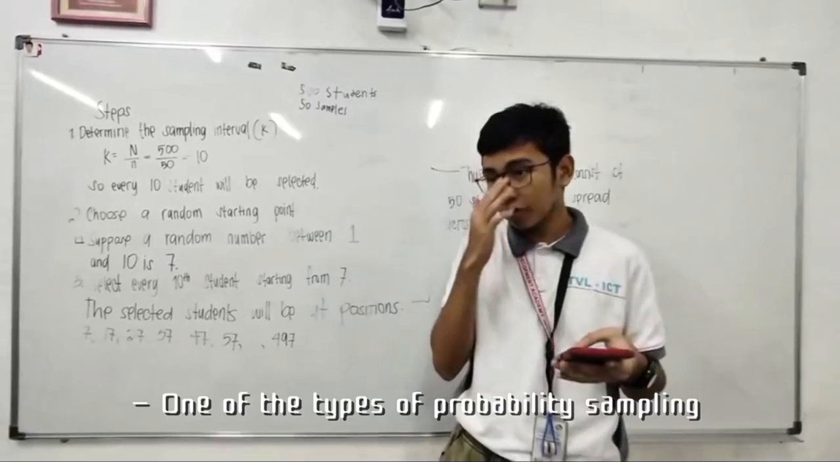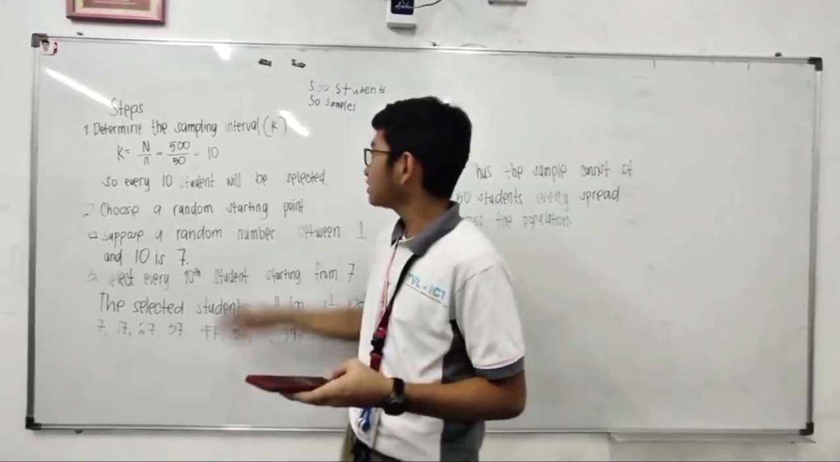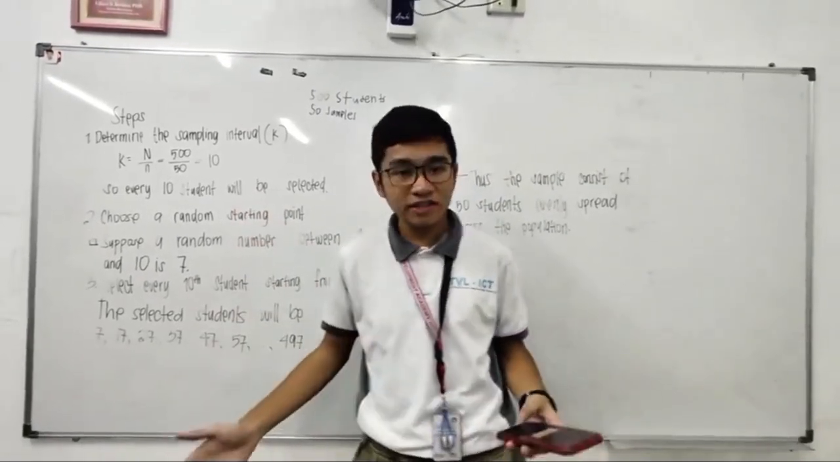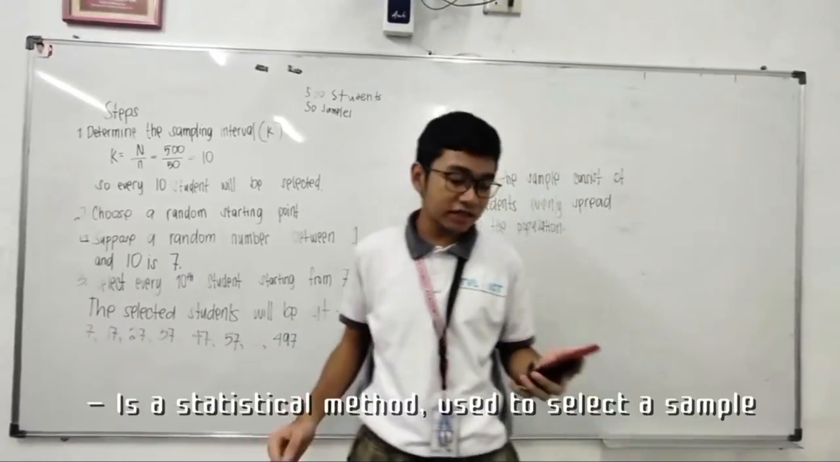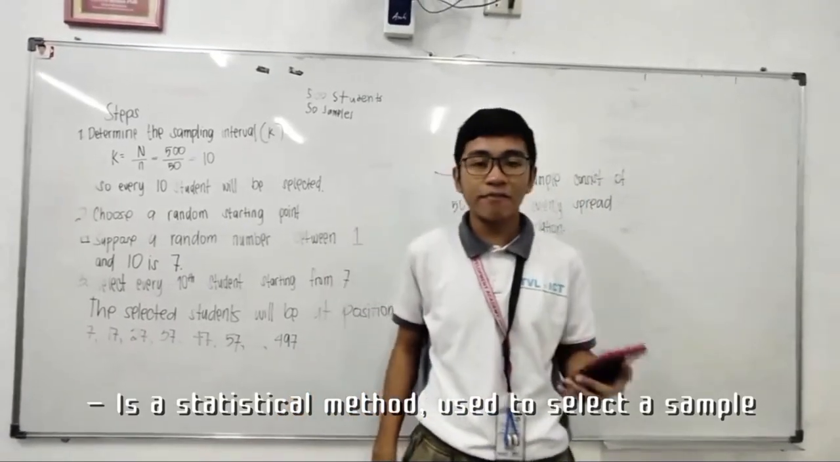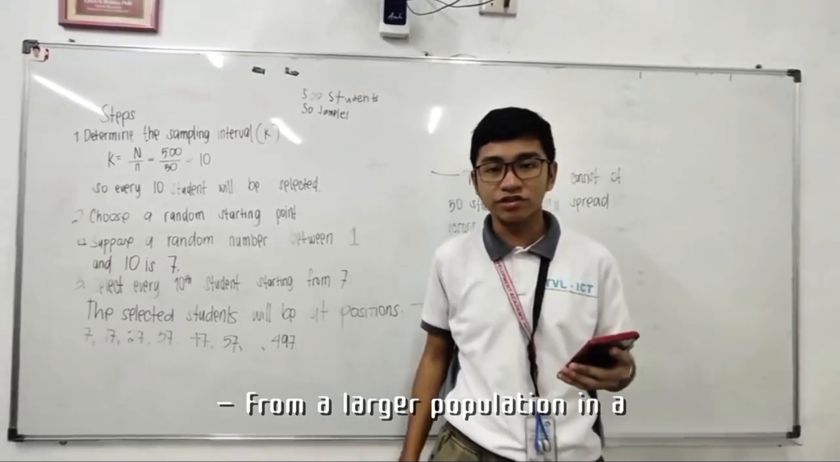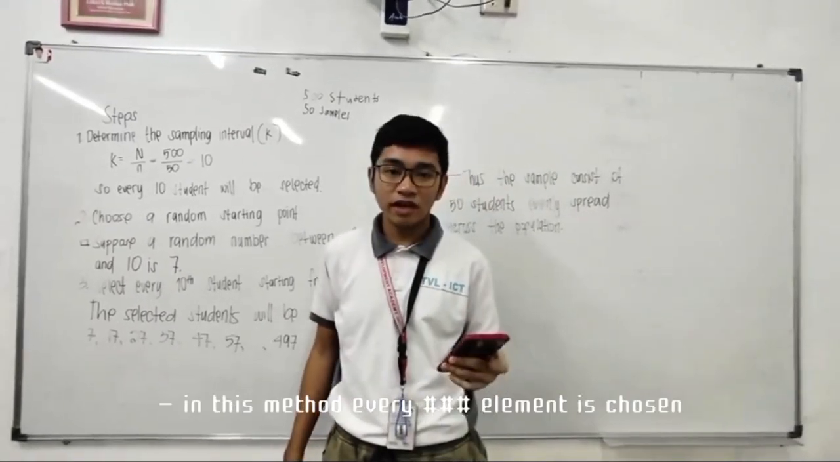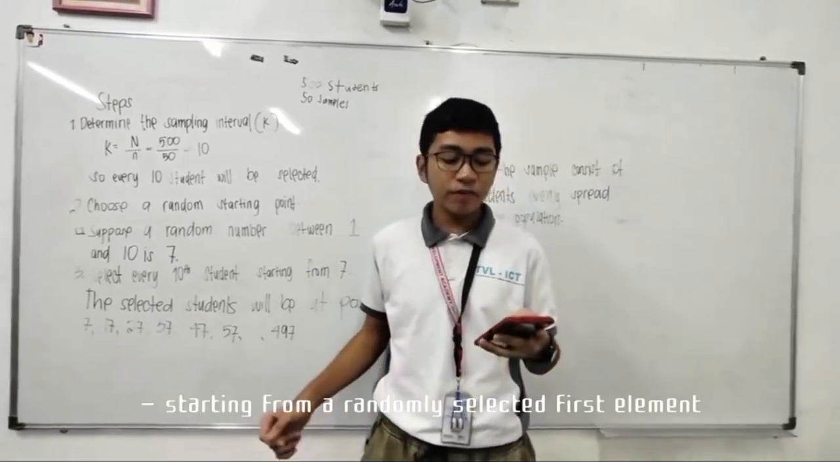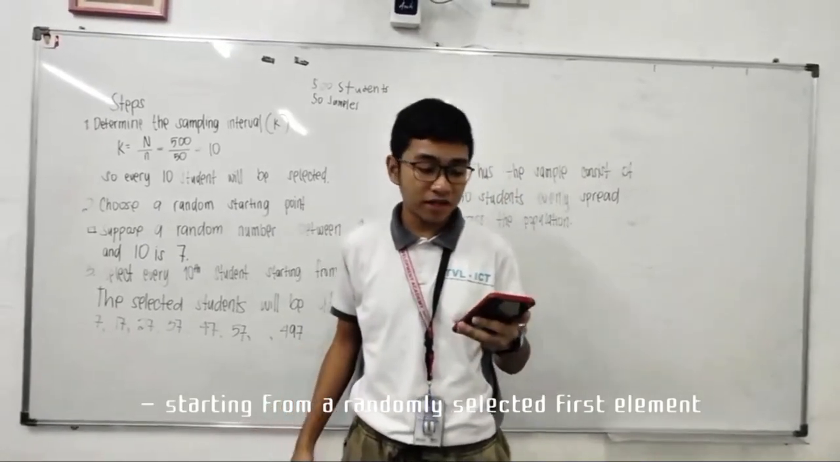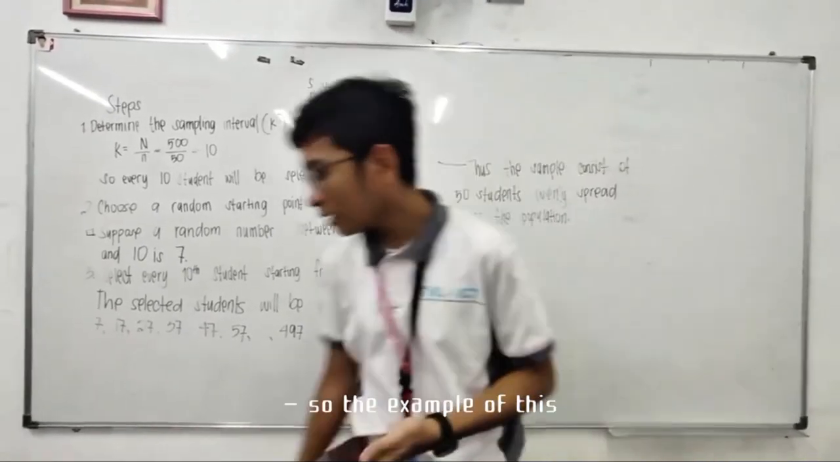One of the types of probability sampling is systematic sampling. But first, what exactly is systematic sampling? Systematic sampling is a statistical method used to select a sample from a larger population in a structured way. In this method, every kth element is chosen from a list or sequence, starting from a randomly selected first element. So, an example of this,